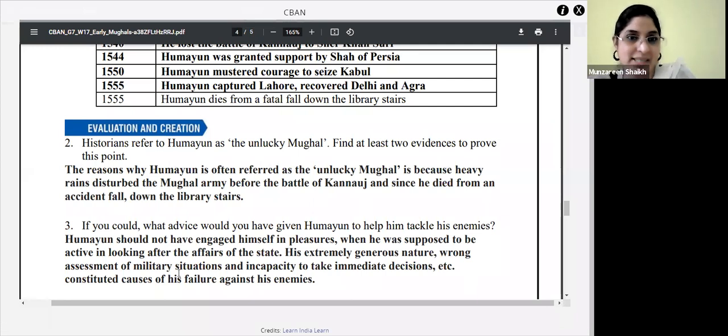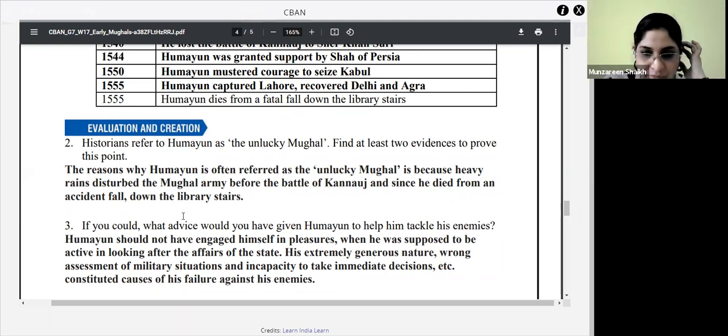He was attacked when he was not prepared for the war, and he was not aware. And why was he not prepared, why was he not aware? Because he was not concentrating on looking into the affairs of the state. Second reason: he was just taking advantage of his throne.